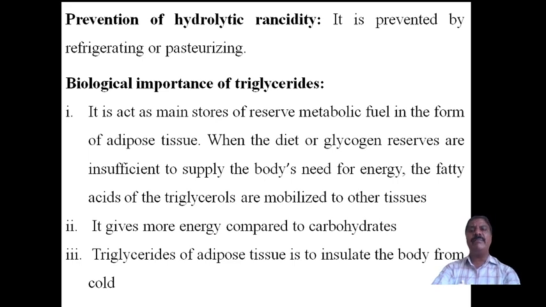prevented by keeping the lipids or triglycerides in a refrigerator or very cool condition, where the microorganisms cannot survive or develop. Similarly, we keep vegetables in the refrigerator. At that temperature, microorganisms cannot develop, so the vegetables remain fresh. If we keep them outside the refrigerator, within 1 or 2 days they spoil, because microorganisms develop at normal room temperature, and the vegetables become tasteless.